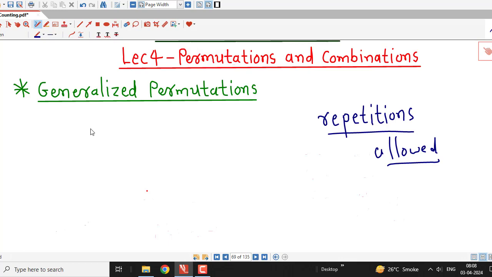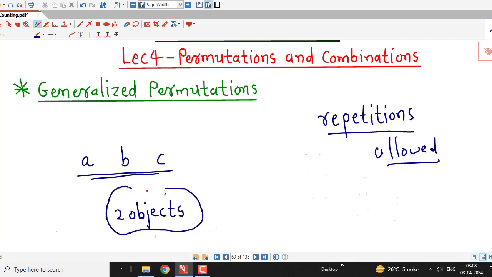So we again consider one example. Suppose I have three objects, say A, B and C, and I am interested in the arrangement of two objects out of these three objects. But here I assume that repetitions of objects are allowed.